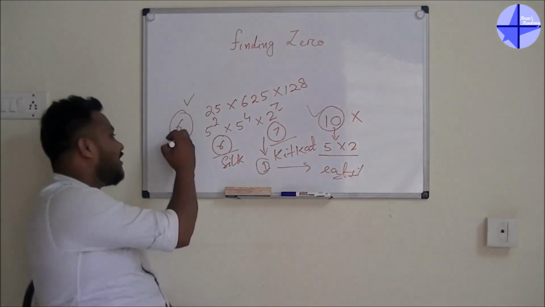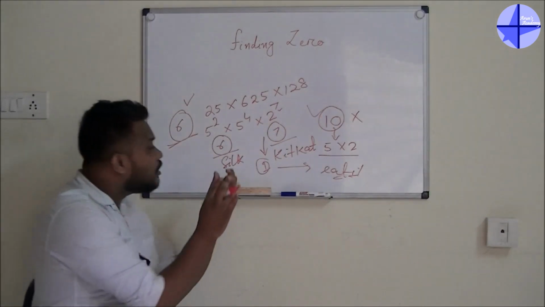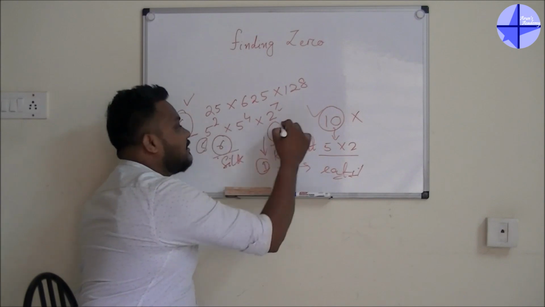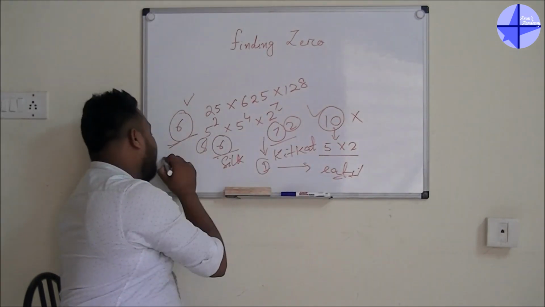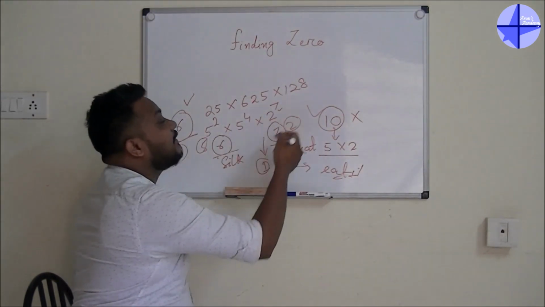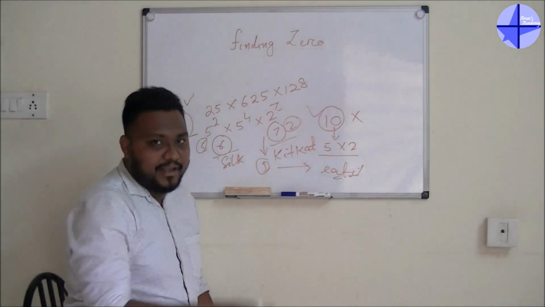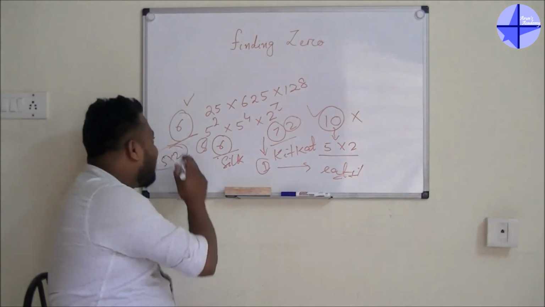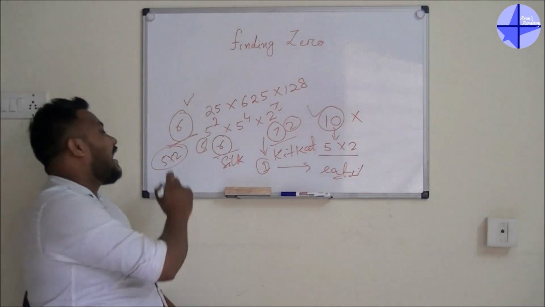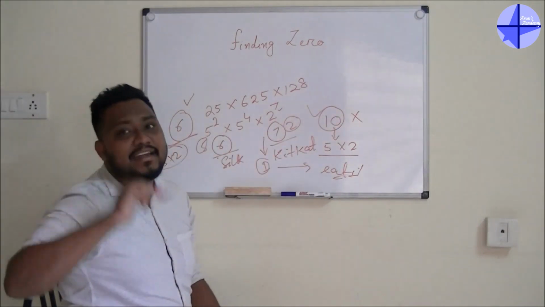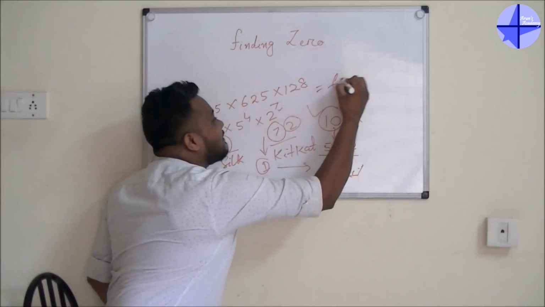Whenever you are getting 6 pairs, here also you will get the 6 pairs. This is your 5 and this is your 2. So you will get 6 pairs of 5 and 2. After that, one 2 will be left out. That I will not tell you to eat. Okay, throw it. I told you 5 and 2 means 10. So you are getting 6 tens. It means you will get 6 zeros. Answer will be 6 zeros.